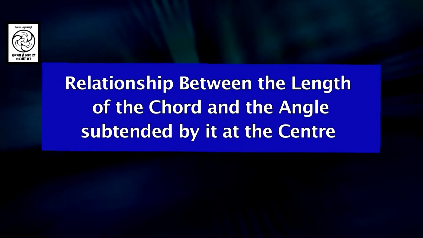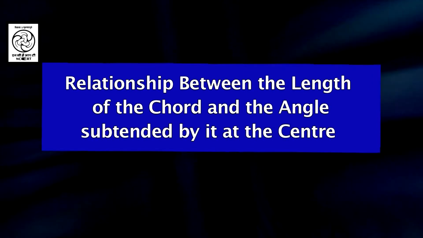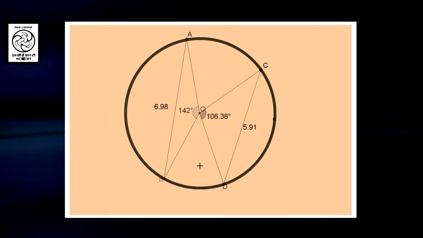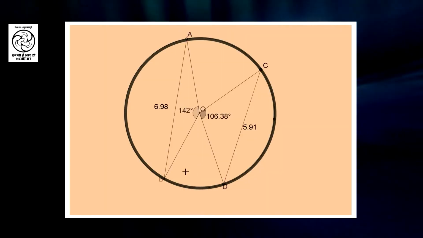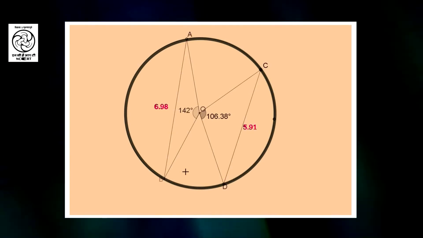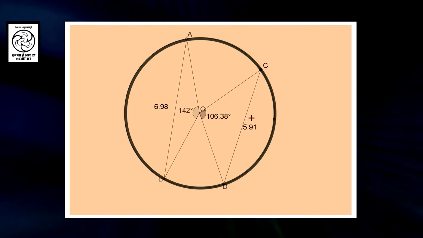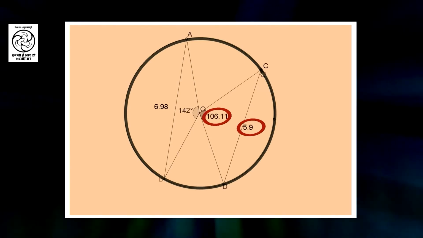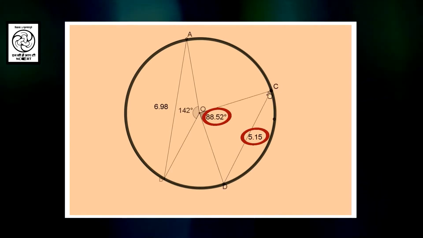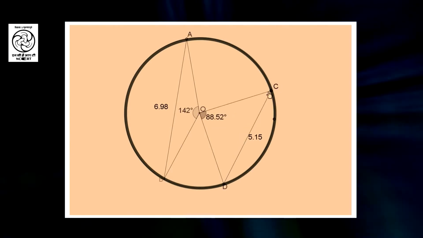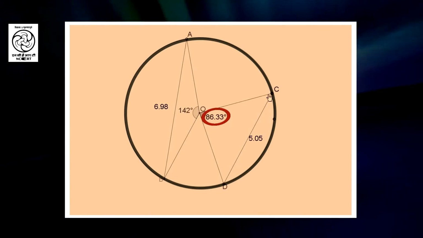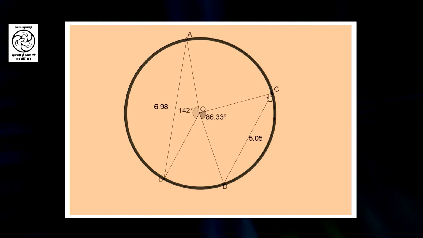Now, let us explore the relationship between the length of the chord and the angle subtended by it at the center. In the figure you can see that AB and CD are two chords of different length. The length of chord AB is bigger than the length of chord CD. Now, let us change the chord CD. As the length of chord CD is less than the length of chord AB, the angle subtended by the chord CD at the center is less than the angle subtended by the chord AB.